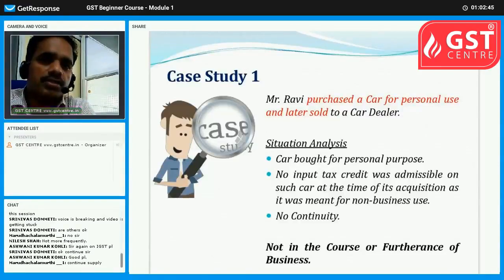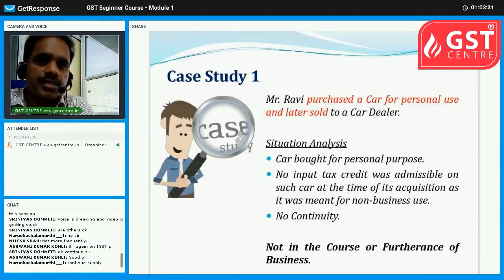If you take another situation, suppose Ravi was in business, he purchased a car, he paid tax on that car, he would have deducted this input tax credit from his tax liability. But such a facility was not availed by him, as it was purchased for personal purpose. And there is no continuity also, because here Ravi purchased a car 2 years before and sold it. He is not a person who is purchasing 10 or 20 cars in a month and selling them to other people. No, there is no continuity. There are no more transactions other than the single transaction which is mentioned.